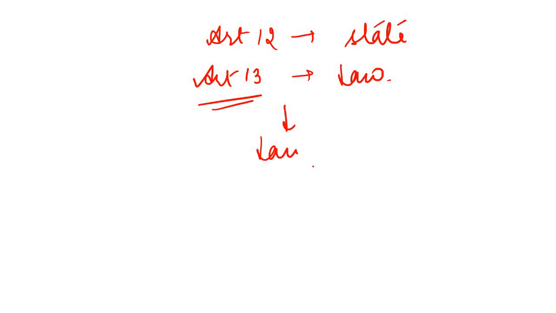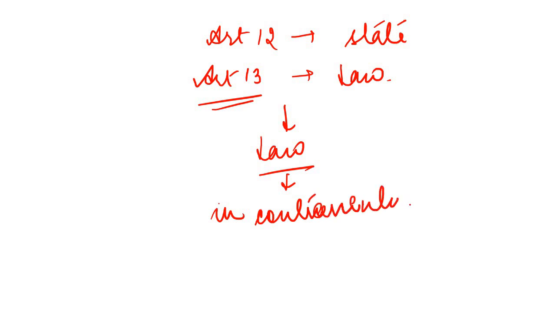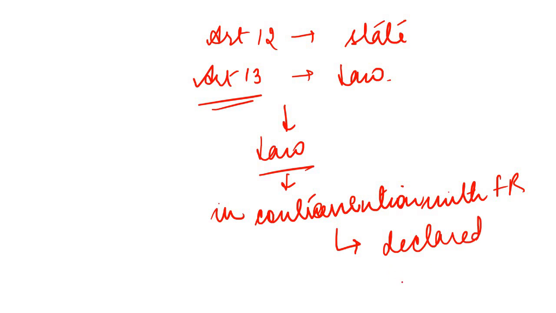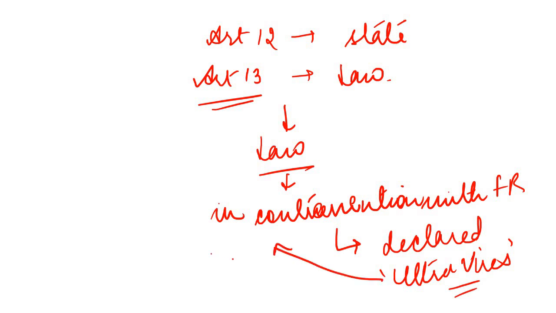Any law which is in contravention with fundamental rights will be declared as ultra vires. Ultra vires means null and void.